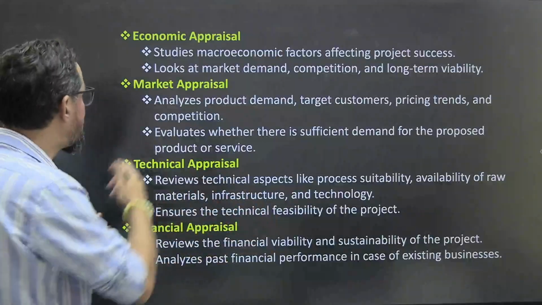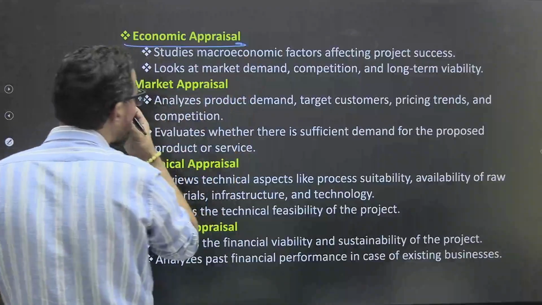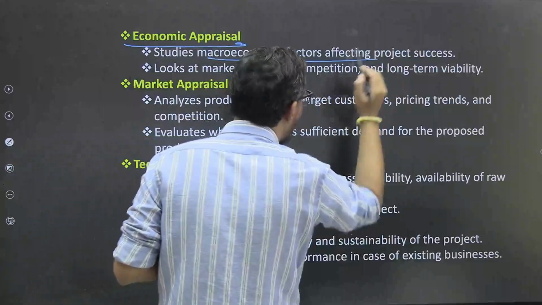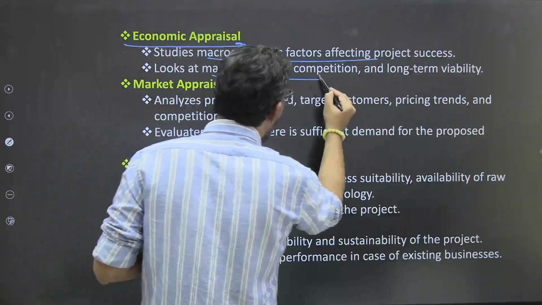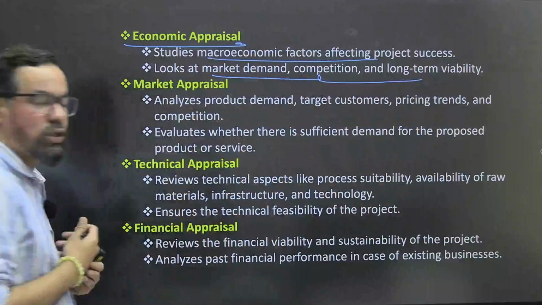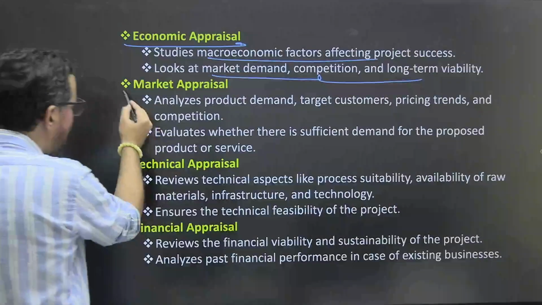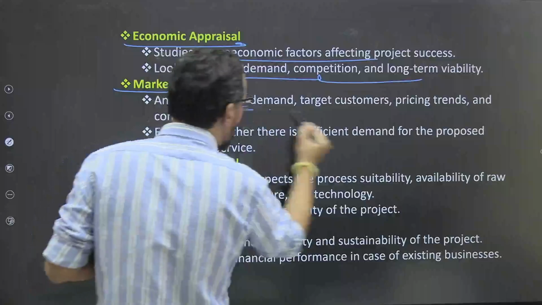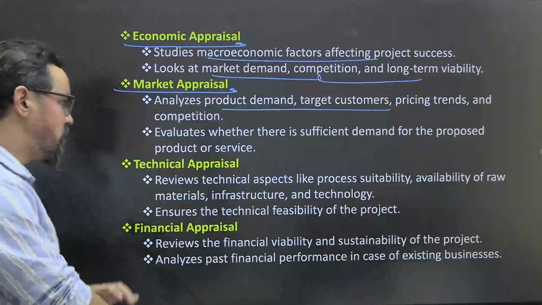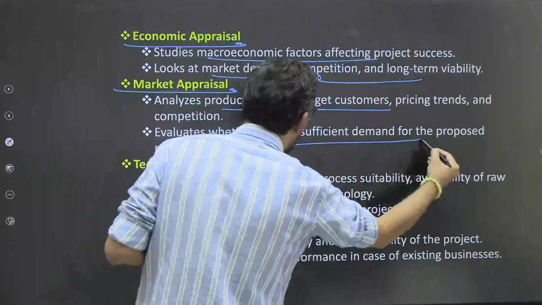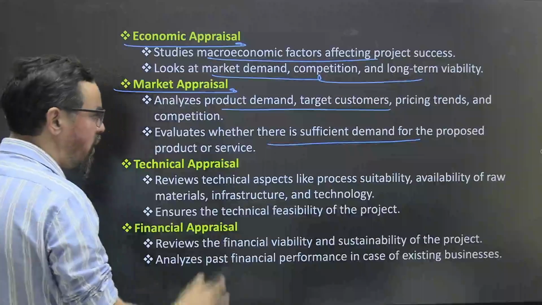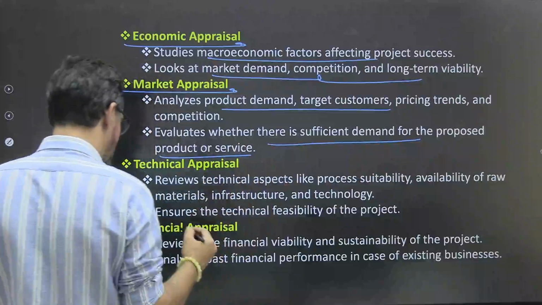Then the next one is economic appraisal: studies macroeconomic factors affecting project success, looks at market demand, competition and long term viability. Then we have market appraisal: the team analyzes product demand, target customers, pricing trends and competition, and evaluates whether there is sufficient demand for the proposed product or services or not.